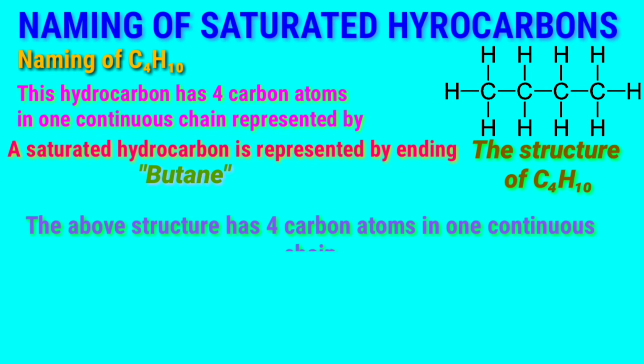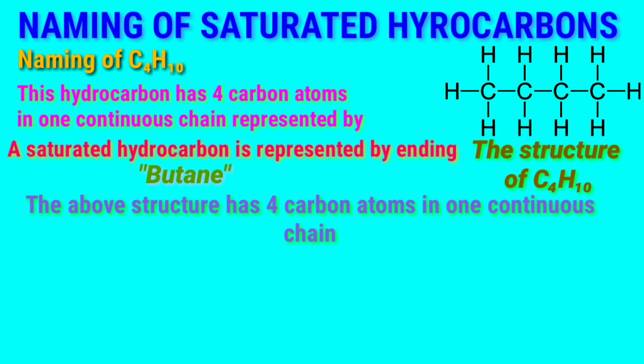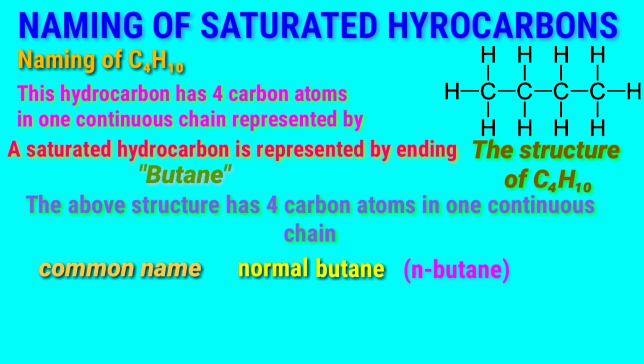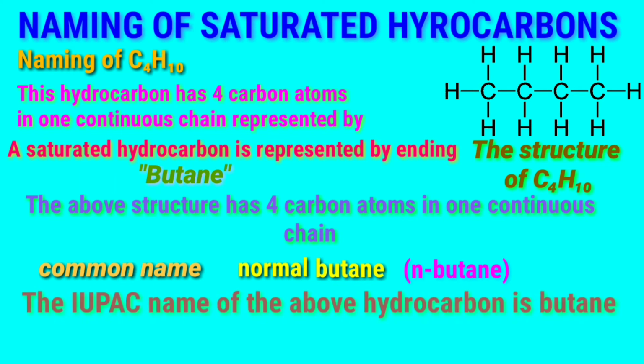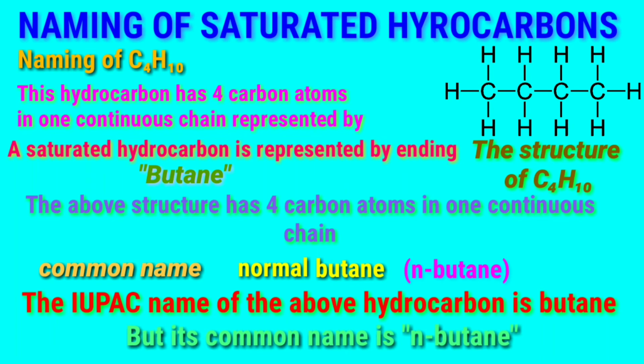Now, the above structure has 4 carbon atoms in one continuous chain. Such straight chain compounds are termed normal in the common names. So, the common name of the hydrocarbon having the above structure is normal butane, which is written in short as n-butane, n for normal. Thus, the IUPAC name of the above hydrocarbon is butane, but its common name is normal butane.